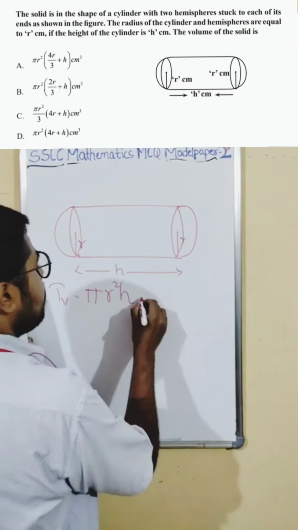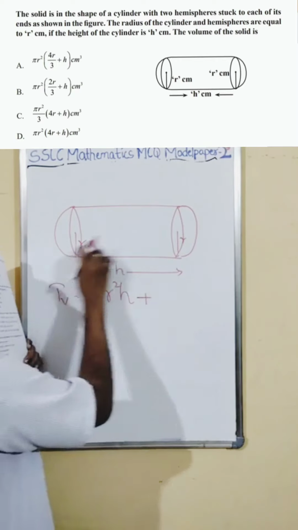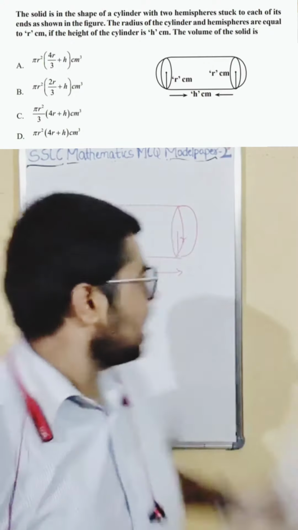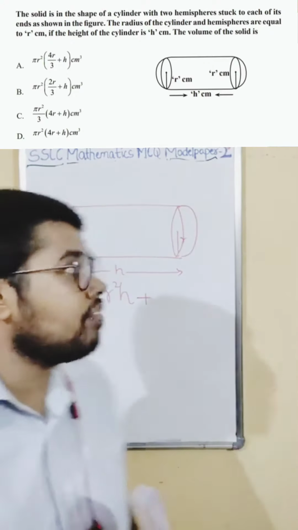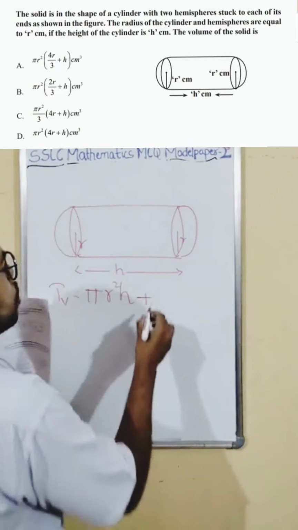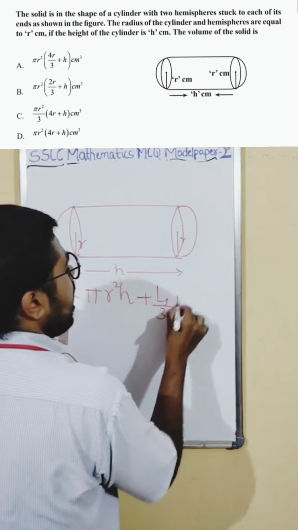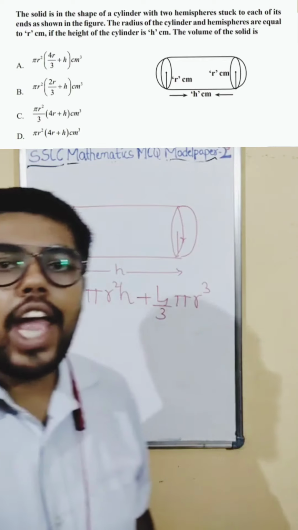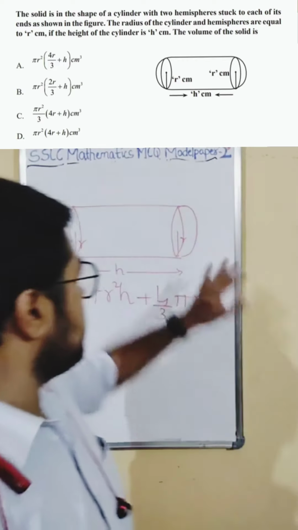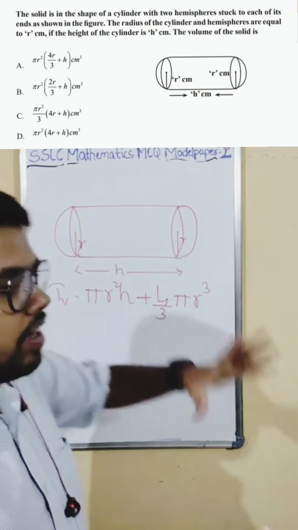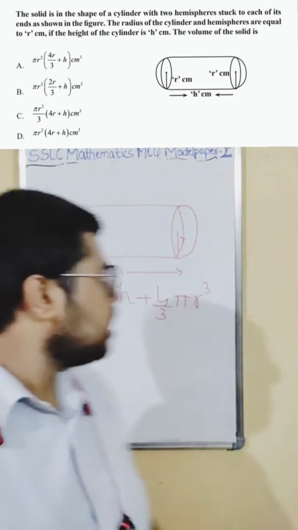Next, plus, if you see here, if both hemispheres are attached, it becomes a sphere, since it is the same radius. What is the formula for a sphere? Just now we solved it: 4 by 3 pi r cube. So 4 by 3 pi r cube is the volume of the sphere. Why did I use a sphere? You can also take 2 hemispheres, you will get the same, but since they can be attached to become a sphere, I have done it like this.